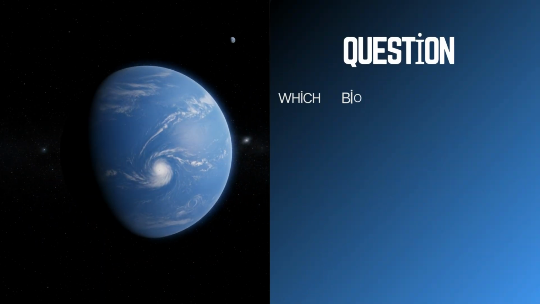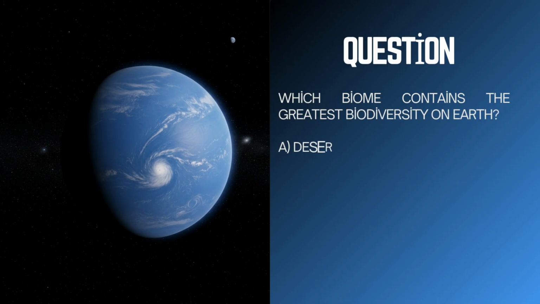Which biome contains the greatest biodiversity on Earth? A. Desert. B. Tundra. C. Tropical rainforest. D. Grassland.